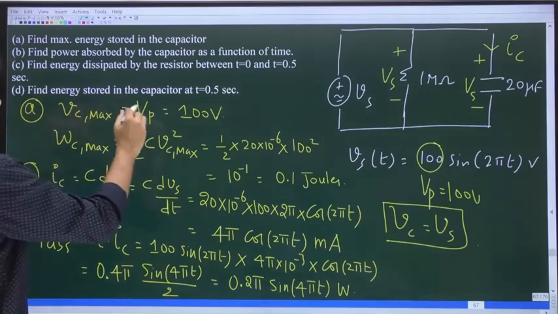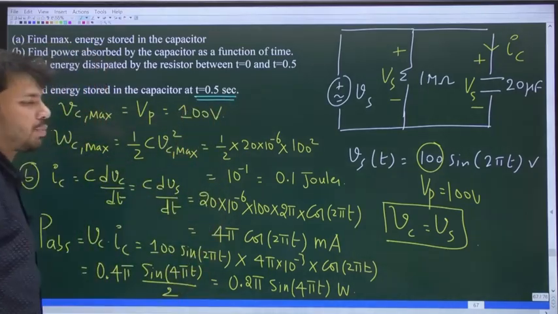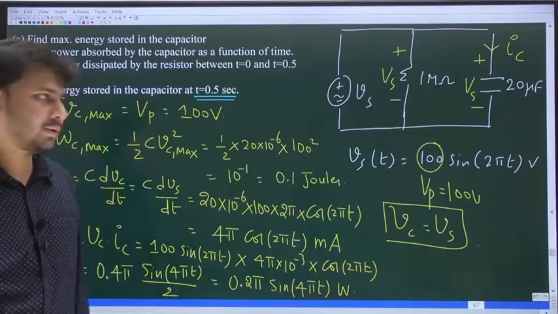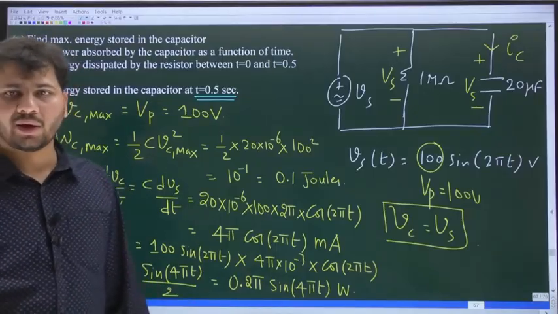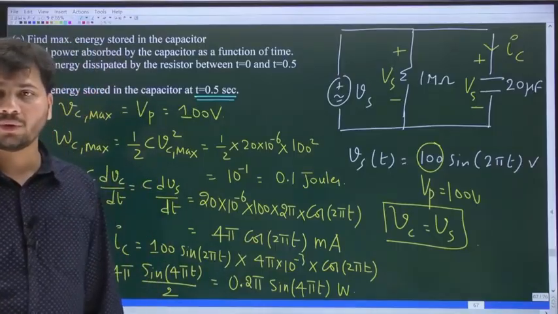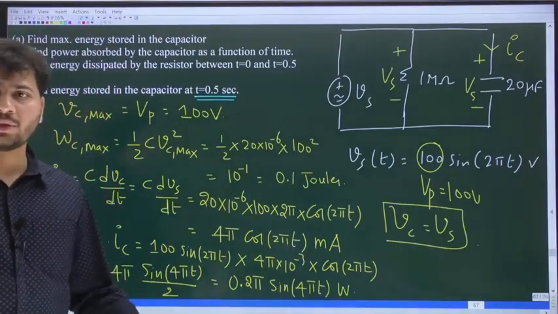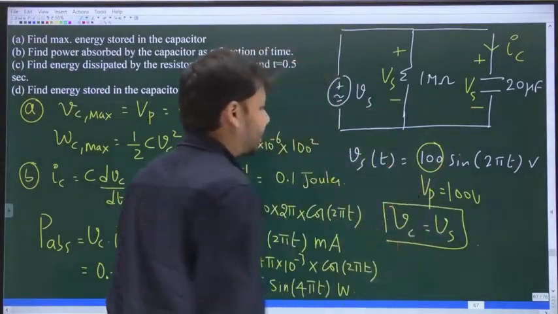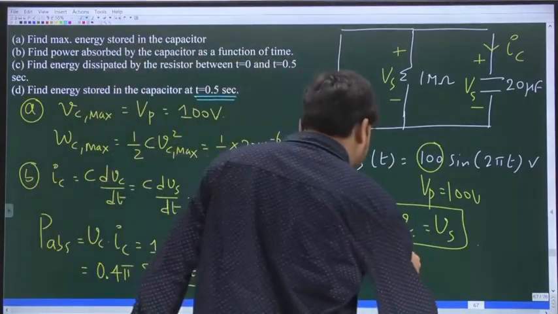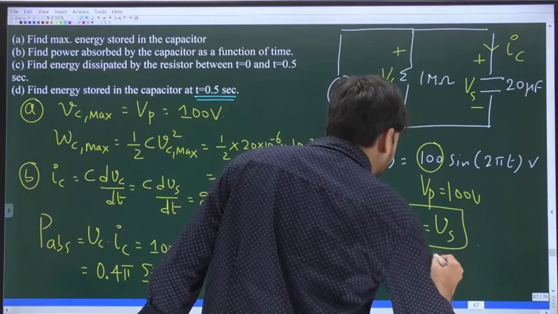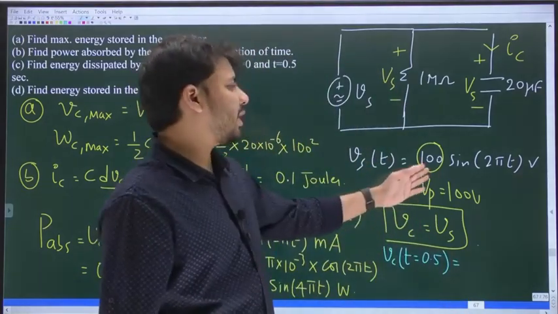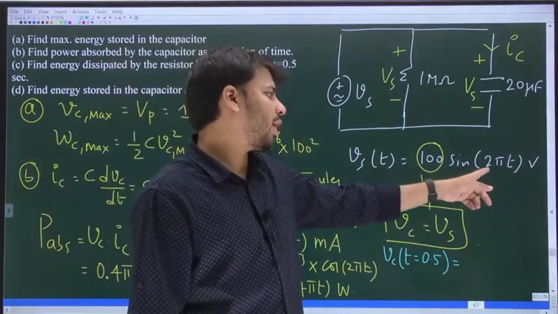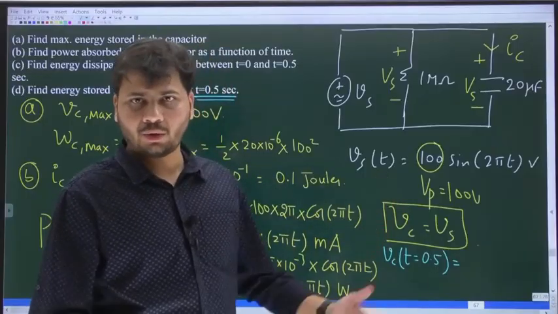It is to find the energy stored in the capacitor at t equal to 0.5 seconds. Energy stored in the capacitor at any instant is equal to half into C into the square of the voltage drop across the capacitor at that instant. Voltage across the capacitor is the same as the applied sinusoidal voltage. What is VC at t equal to 0.5? Simply in this expression 100 sin 2 pi t, you substitute t equal to 0.5. 2 pi into 0.5 is pi.